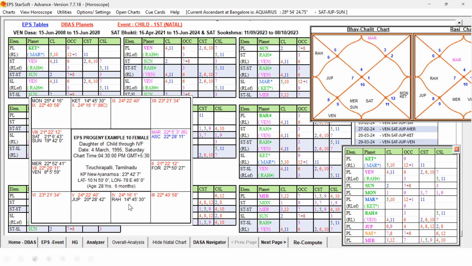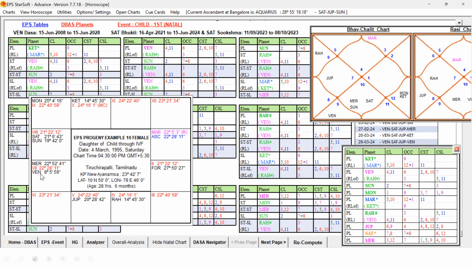In other words, we can say that Mars is aspecting Venus, and that Venus is also getting the influence of Jupiter indirectly. Venus, representing Rahu, is also getting influence by the aspect of Mars. So Jupiter is indirectly passing its influence to Rahu by way of Mars. Okay, so now we have to